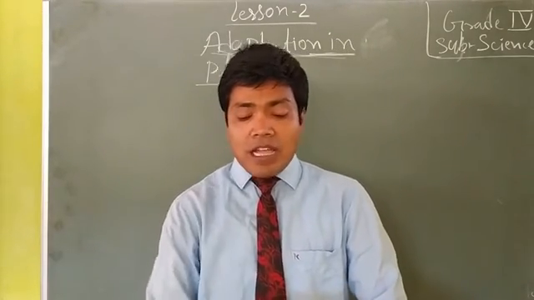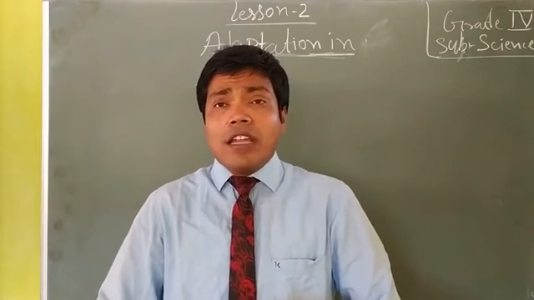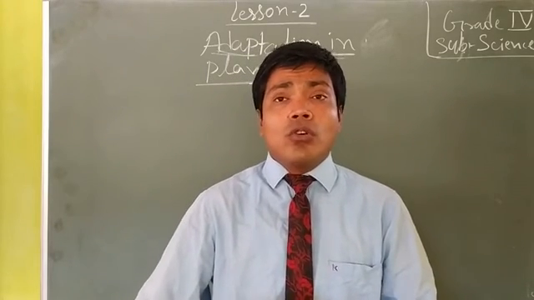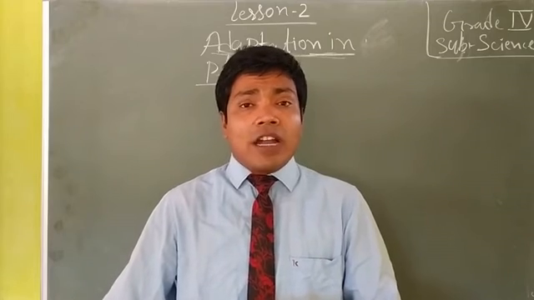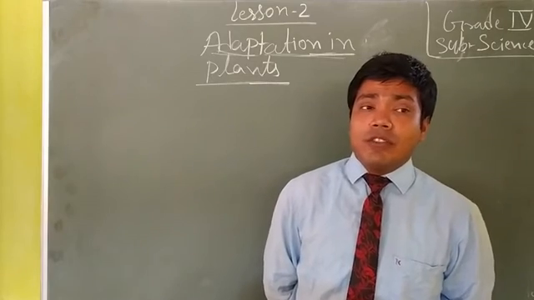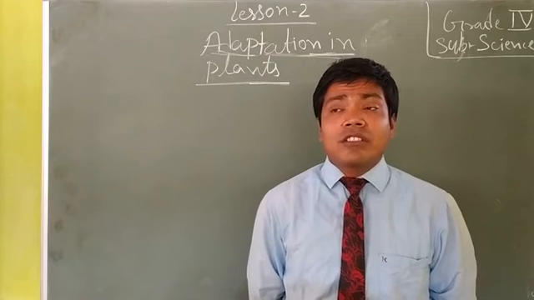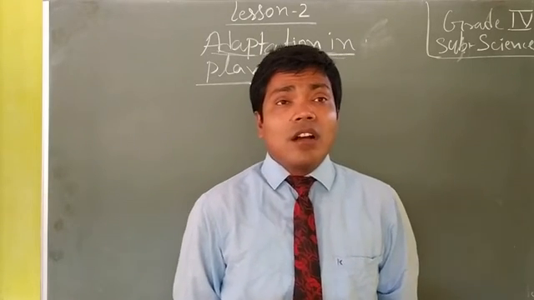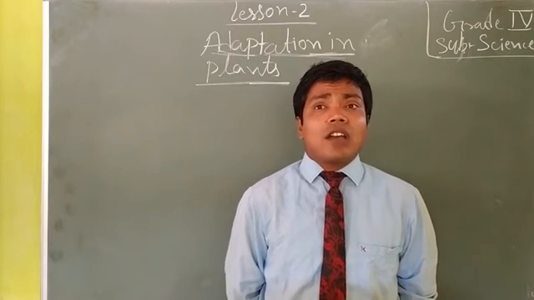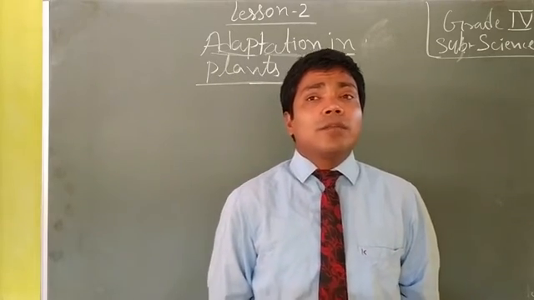Okay, dear students. After that, second is aquatic plants. You know very well, aqua means water, related to water. That means the plants which grow in or on water. After that, some unusual plants. In the previous lesson, we read about unusual plants. Some plants grow in different ways. Some plants are unusual compared to other plants, that means they do not match these plants.